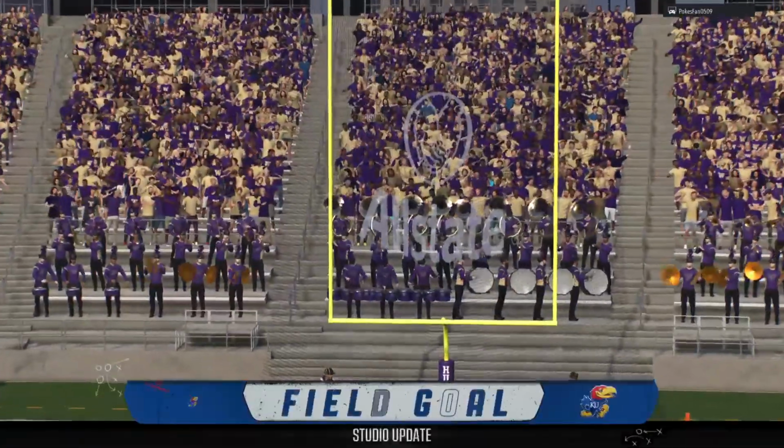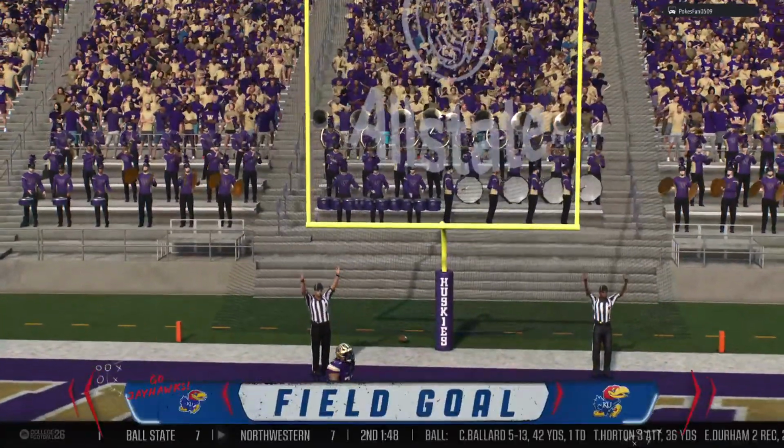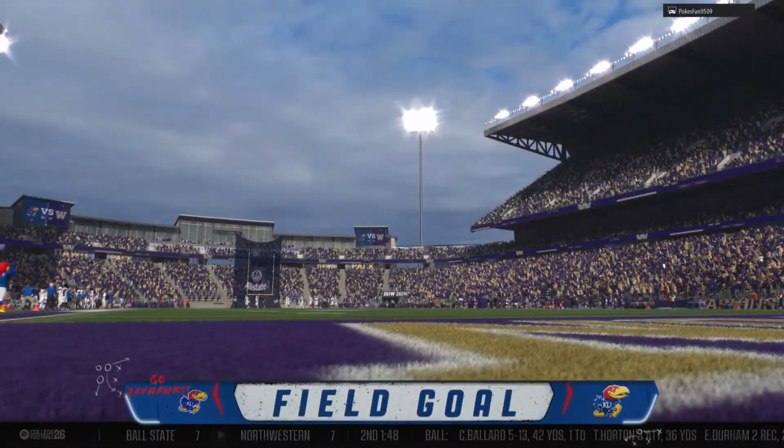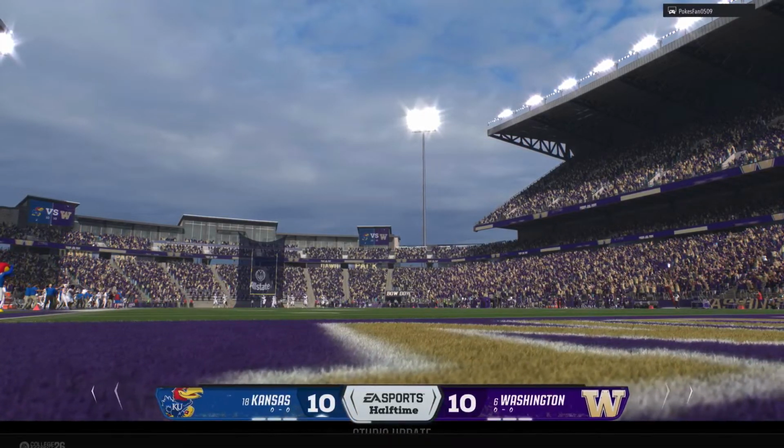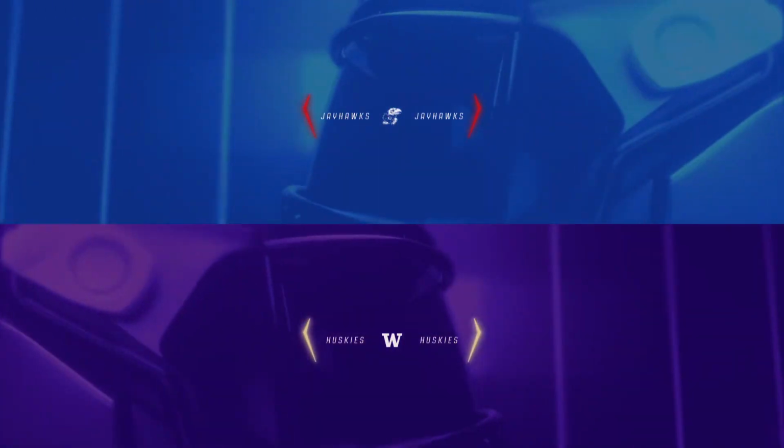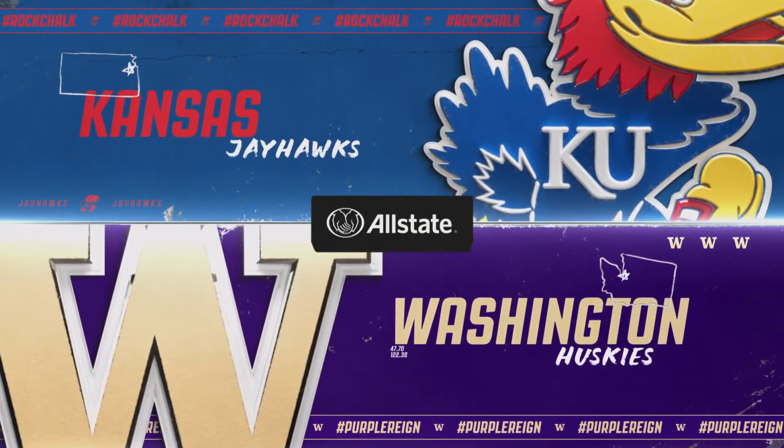And he's got it, no problem. And that field goal, the final play of this opening half. That's going to wrap up the first half here. Let's kick it now to Kevin Connors with our halftime update.